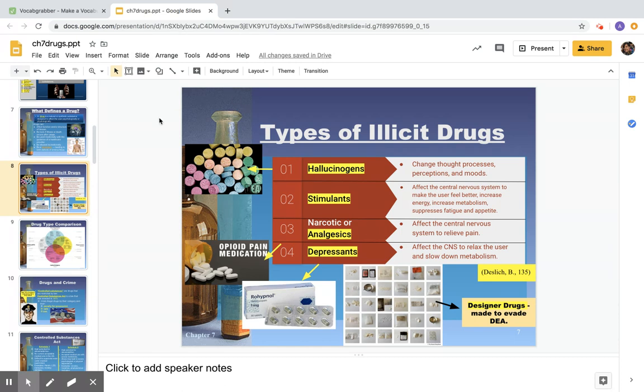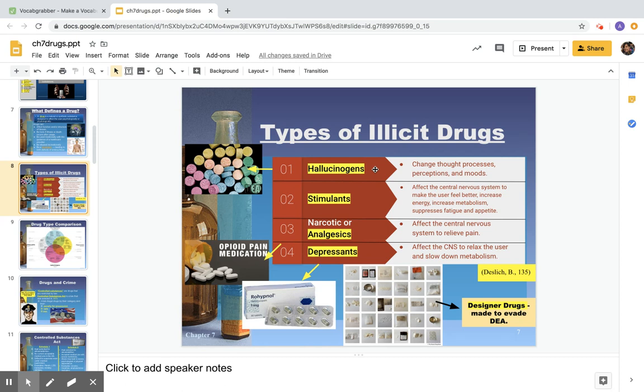And we see here, they kind of look like colored tablets, almost like candy here. And a basic response that we're going to see in the body is they're going to change your thought process. So hallucinogens may cause exactly what they sound like. They may cause the user to hallucinate. They may cause them to perceive things that are not there. And they're going to also do mood alteration.